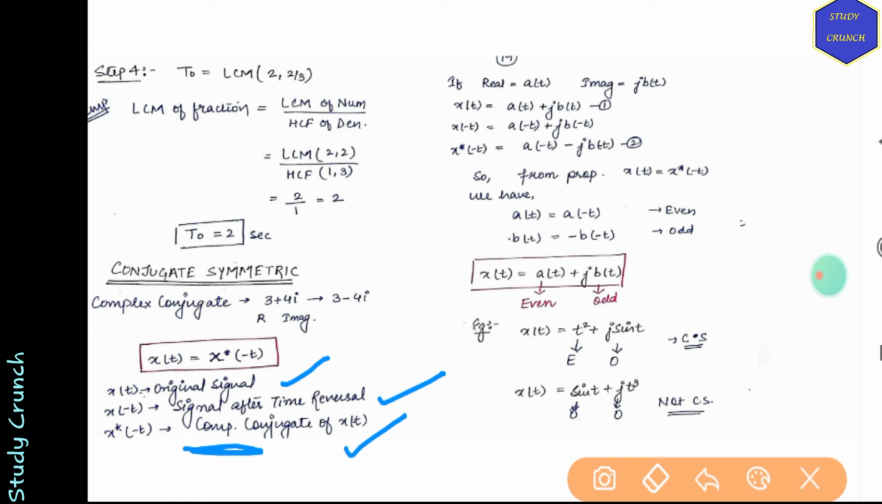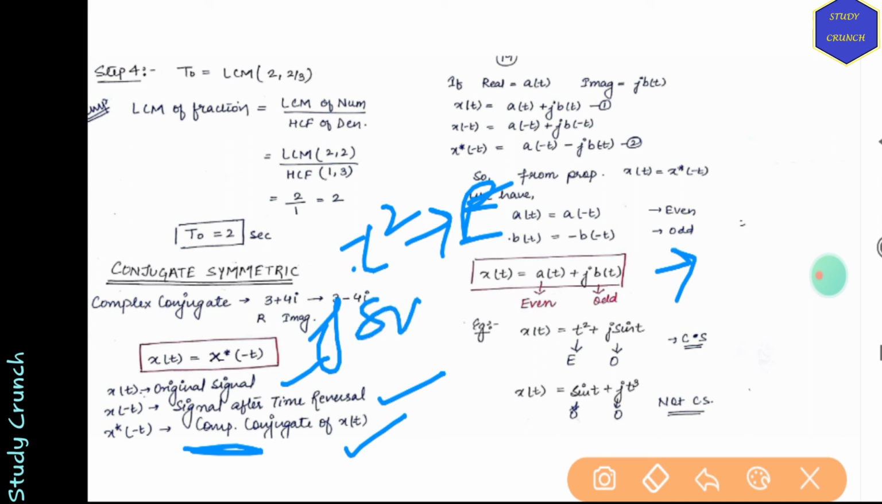So we have x(t) equal to a(t) plus j b(t), that is even plus odd, right? Now we'll find out by one example. x(t) is equal to t squared plus j sin t. We know that t squared is an even signal, whereas j sin t is odd. So this will be conjugate symmetric.